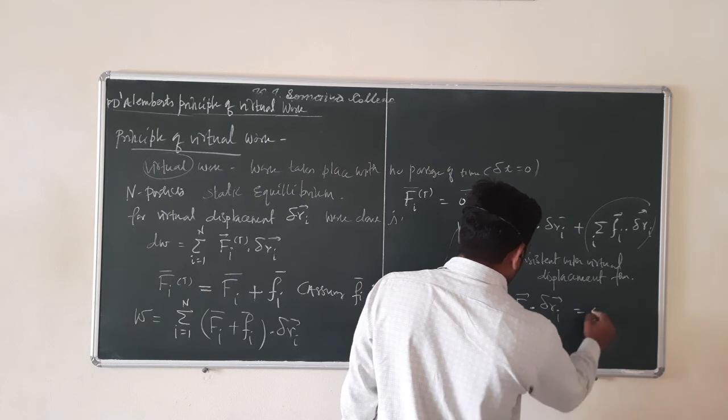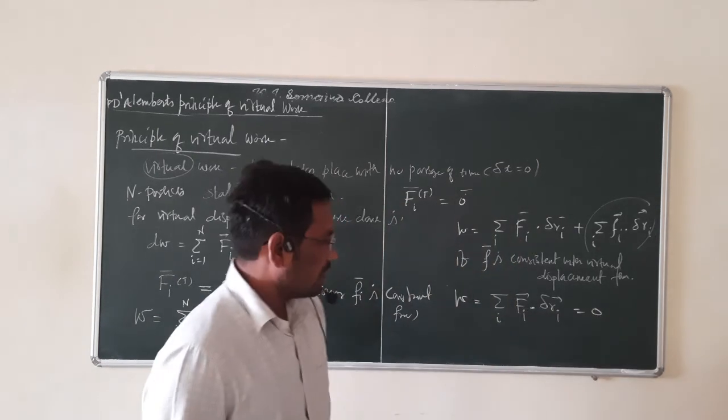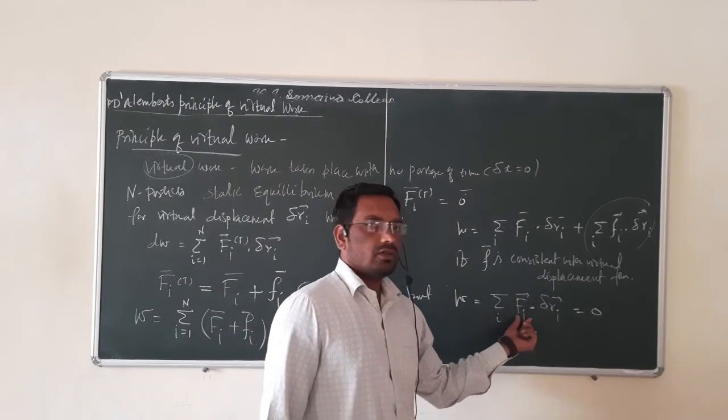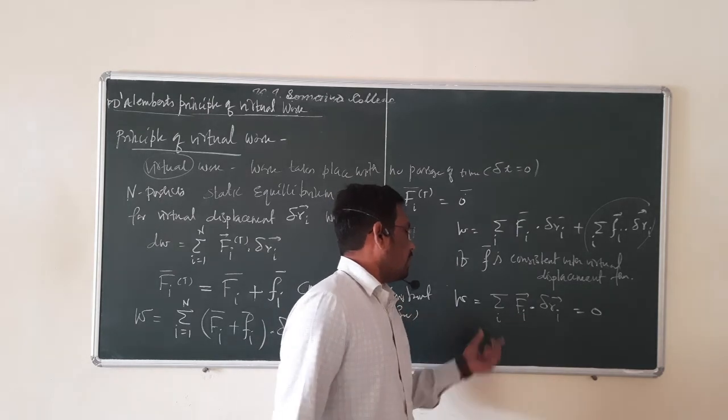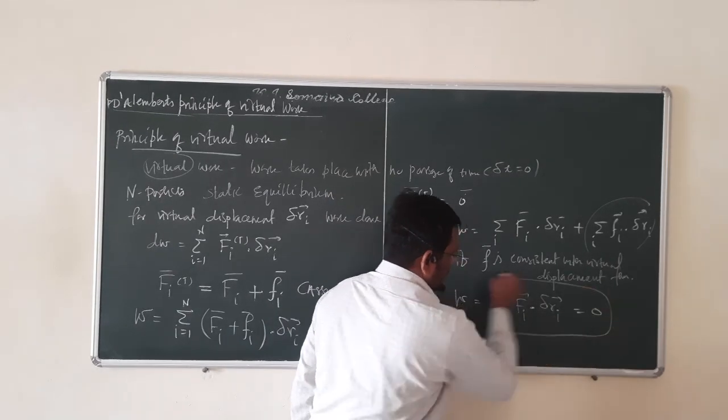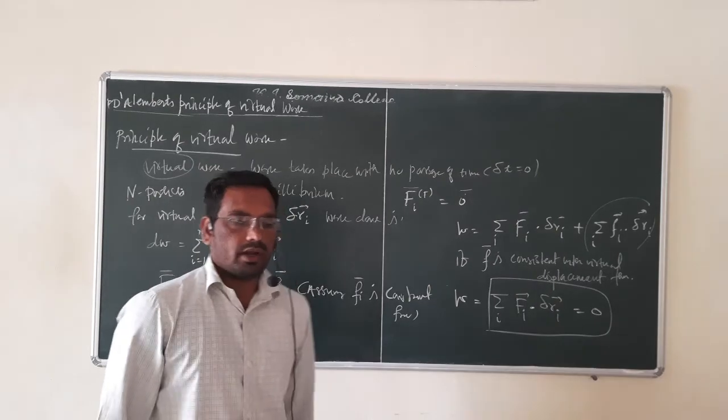Now this is equal to 0, since Fi is the total force. And here this is known as the principle of virtual work.